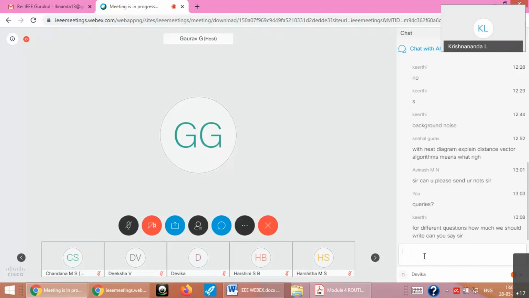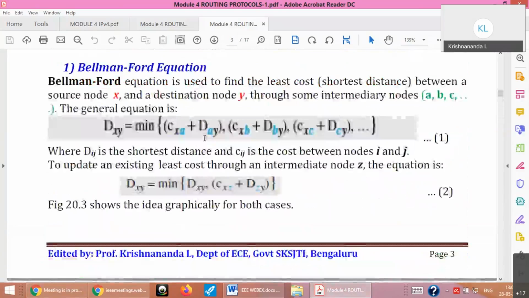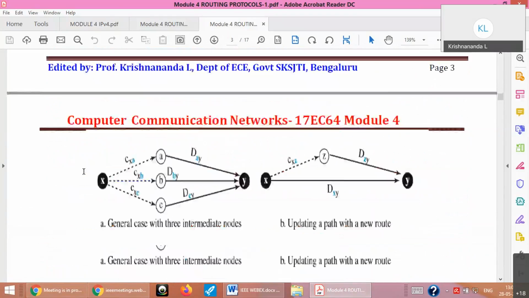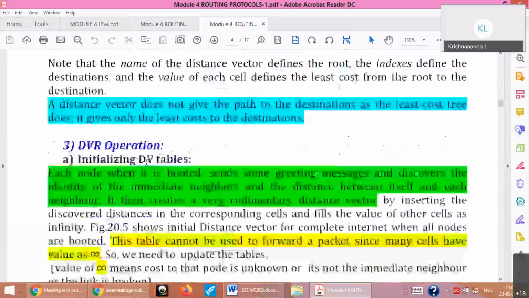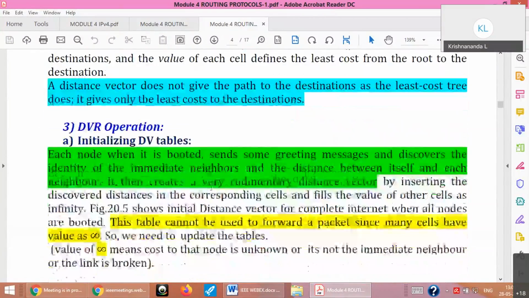Okay. The question is how much we should write and what to write. They're asking how much. That's what I'm telling. Once again, I'm repeating. If you have observed the slides, I've given you 1, 2, 3 like this, right? Please remember this. The starting is the big heading, then I'm writing 1, 2, 3. So carefully observe what I have written.